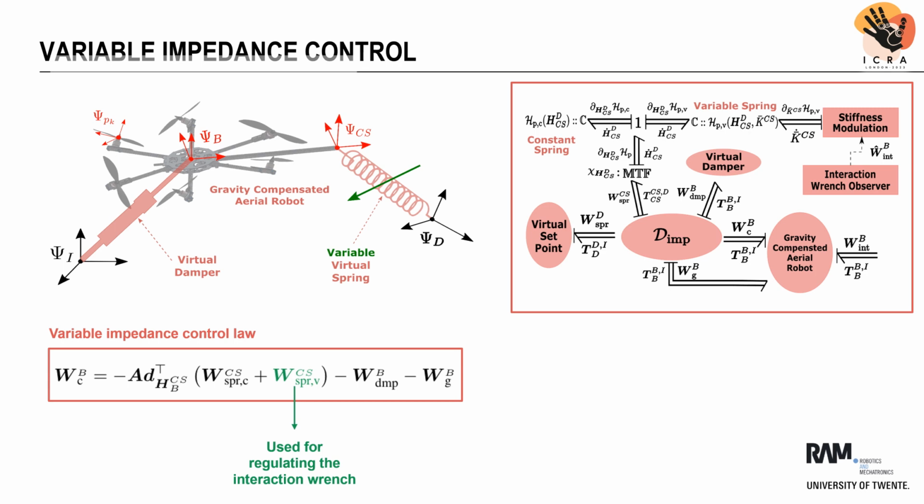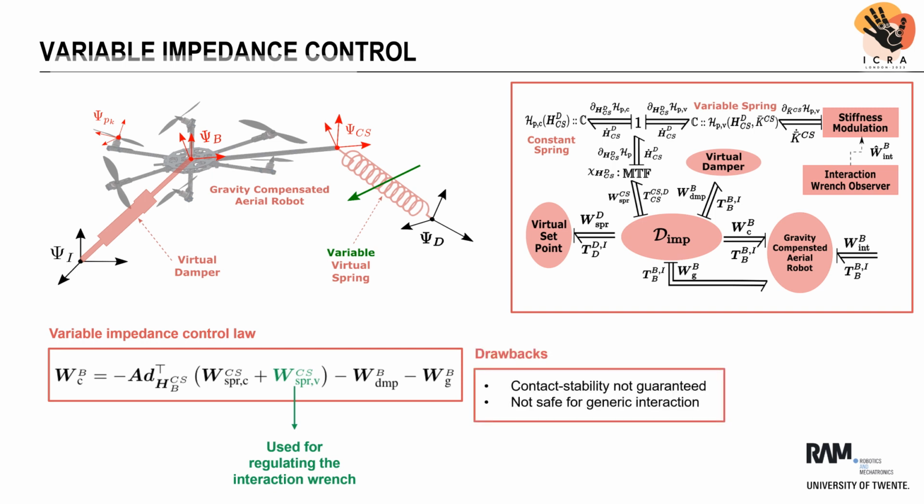In order to regulate the interaction wrench applied by the robot to the environment, we designed the stiffness of the virtual spring to be variable, and we modulated it using a wrench observer that estimates the interaction wrench with the environment. However, using this variable impedance controller, the controller's dynamics is no longer passive, which means that we cannot guarantee contact stability with the unknown environment. Thus, this controller is not safe for generic interaction.